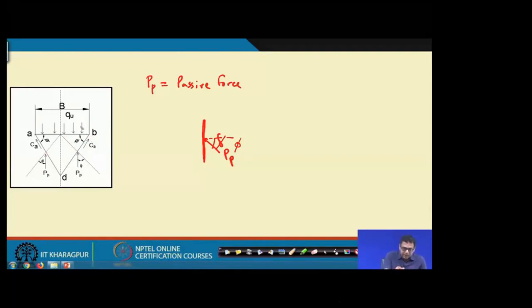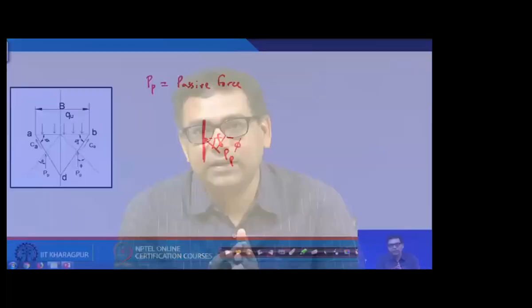The other force is Q u, the ultimate stress, which is acting on the base of the footing. Then there is the adhesion acting between the wall and the soil. If you put any material in the soil, if it is a C phi soil, there will definitely be adhesion and definitely friction.